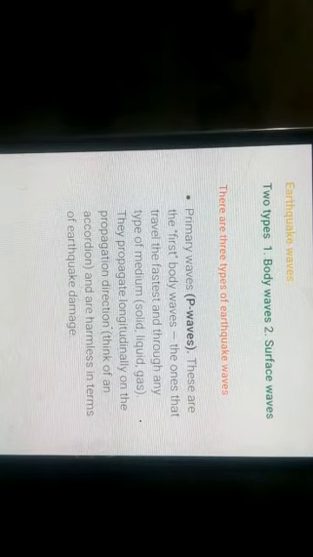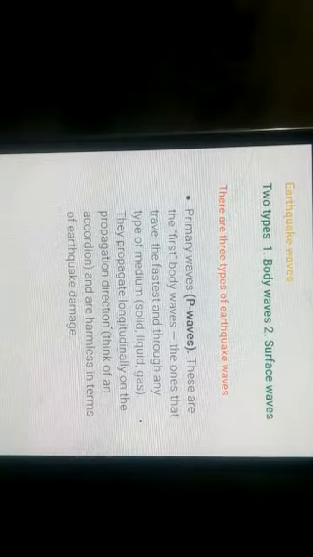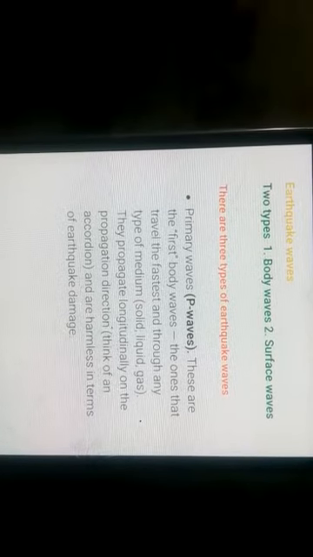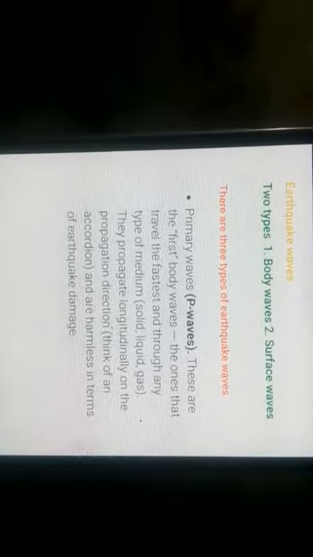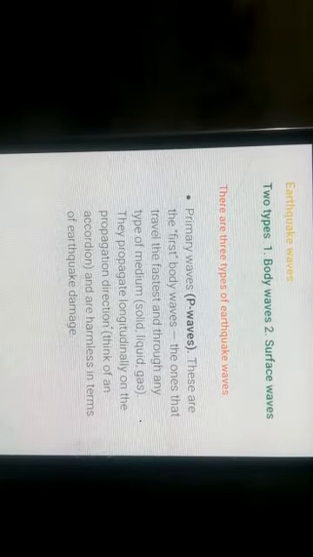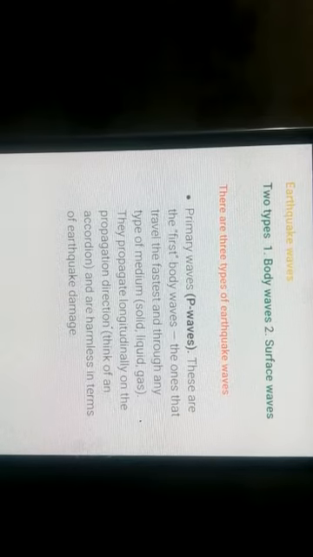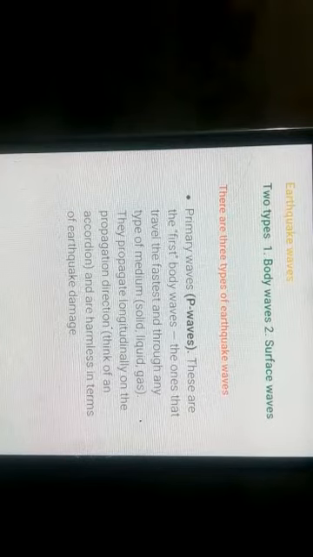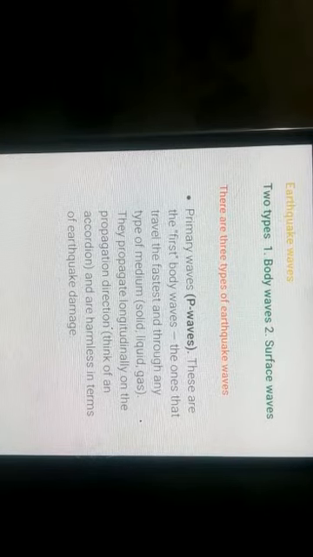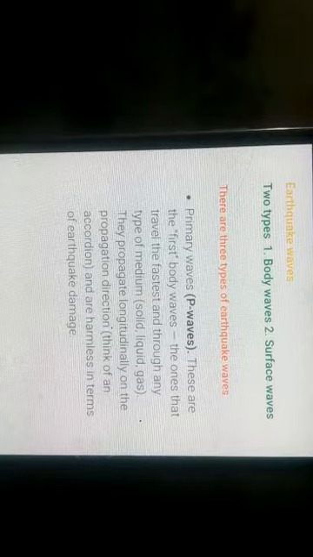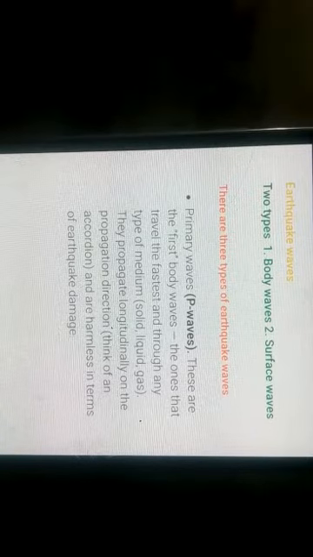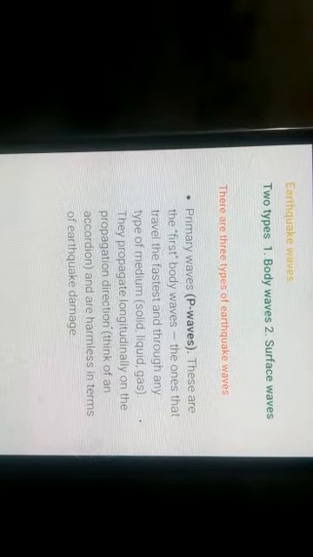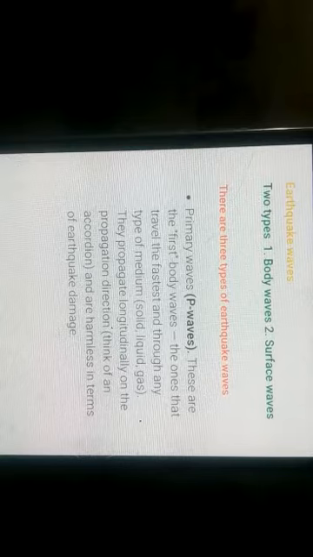Means the lithosphere, the depth of the lithosphere is up to the depth of 200 kilometers from the surface of the earth. Basically, earthquake waves are two types, body waves and surface waves. But again we can divide these body waves in two parts, primary waves and secondary waves. So in this way we can say that there are three major types of earthquake waves, primary waves, secondary waves and surface waves. First of all, we move to the primary waves.